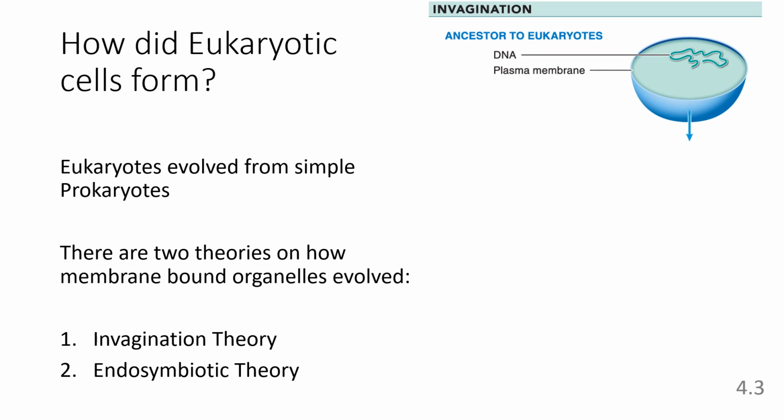Eukaryotes evolved from simple prokaryotes without a nucleus or other membrane-bound organelles. There are two theories for how early prokaryotes developed these membrane-bound organelles and became what we now call eukaryotes. Some of the organelles likely formed through the process described in invagination theory. Others we believe formed in a different way, which we describe using endosymbiotic theory.